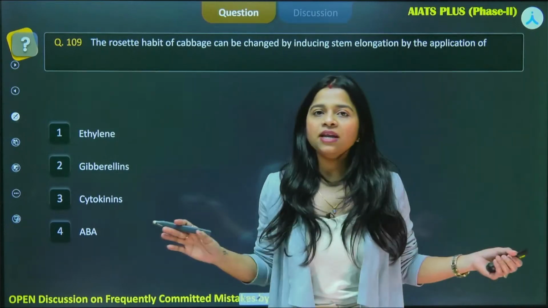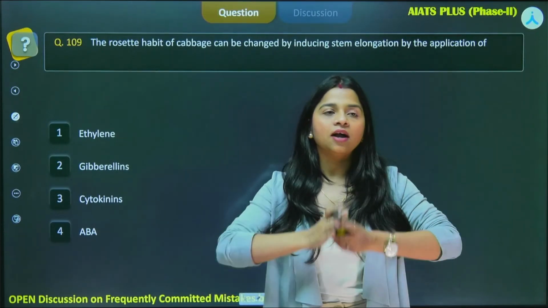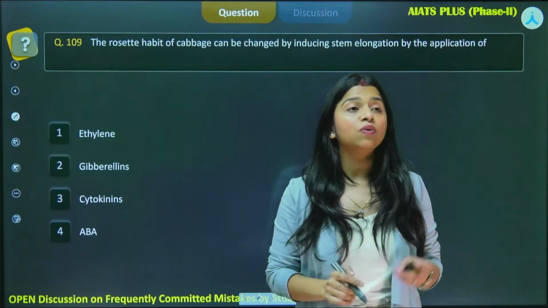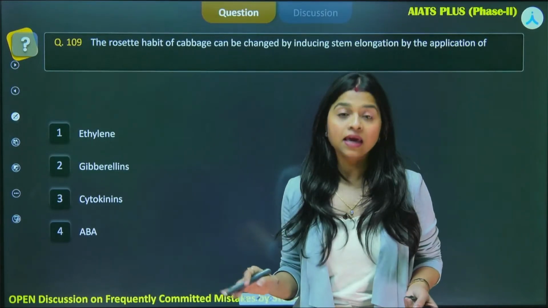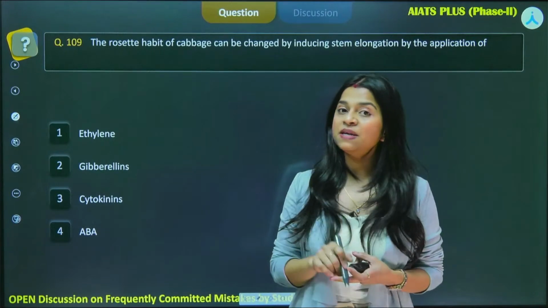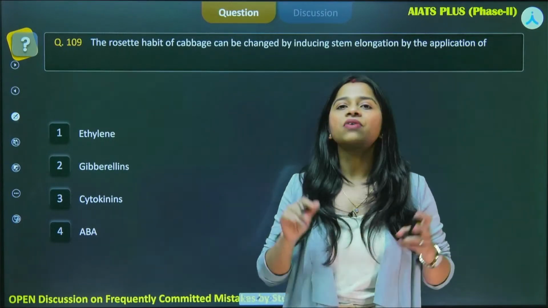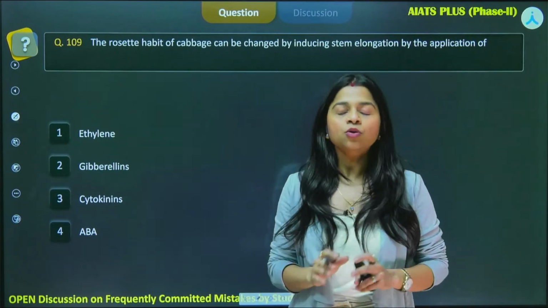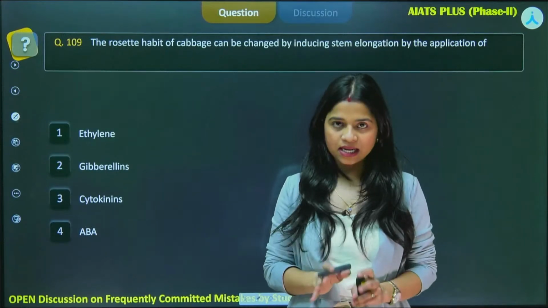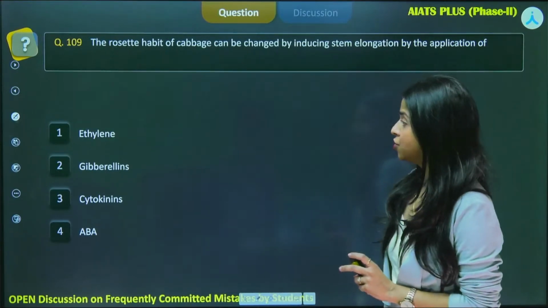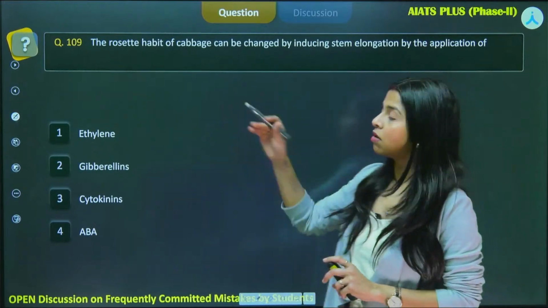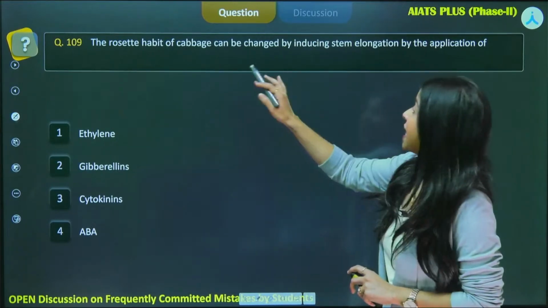There are so many phytohormones in your chapter, there are so many related functions, you have to memorize them all. Especially the functions that have been given in your NCERT, they are of utmost importance. So please do read your NCERTs thoroughly. In this particular question, we are speaking of the rosette habit of cabbage can be changed.